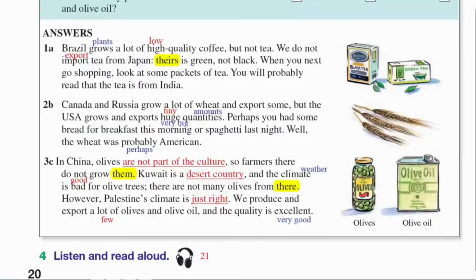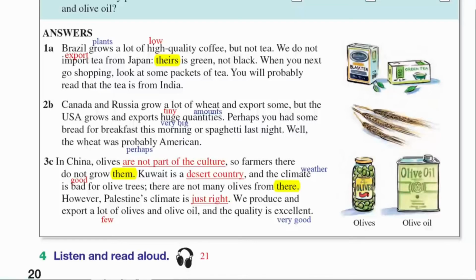2. B. Canada and Russia grow a lot of wheat and export some, but the USA grows and exports huge quantities. Perhaps you had some bread for breakfast this morning, or spaghetti last night. Well, the wheat was probably American.